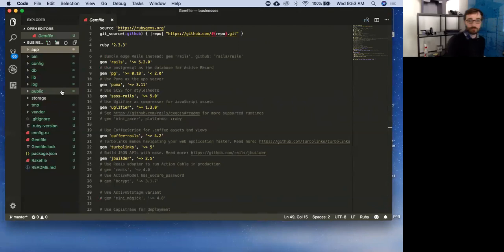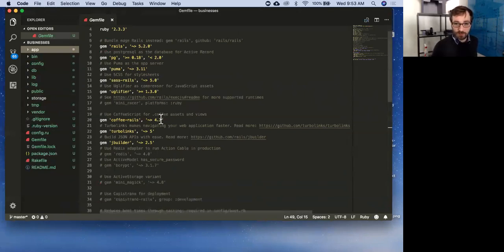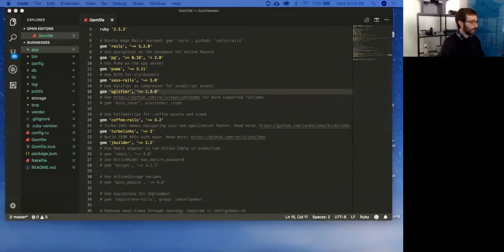What is uglifier? Where is that? Right here. You know what? I don't remember. Let's see. Oh, yeah, okay, so uglifier is a code minification tool. I believe it just packages up your JavaScript. So do you remember when we were playing with jQuery and loading in those CDNs, we had the option to get the full jQuery, or we could do minified, or there was maybe one other, slim, I think.